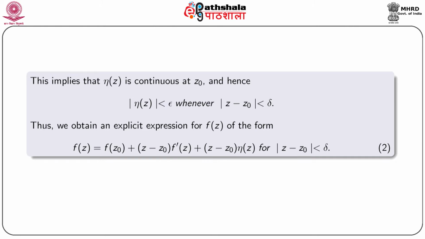Thus, we obtain an explicit expression for f(z) of the form f(z) equal to f(z0) plus (z minus z0) into f dash z0 plus (z minus z0) into eta z, for all z such that modulus z minus z0 is less than delta.